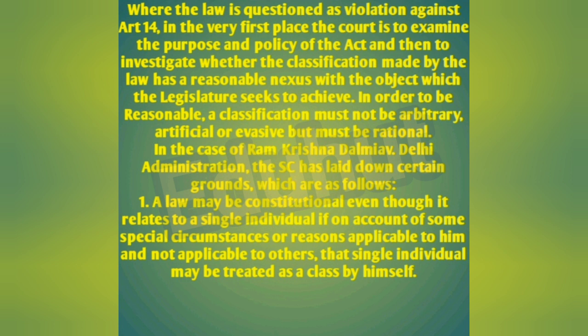Where a law is questioned as a violation of Article 14, in the very first place, the court has to examine the purpose and the policy of the Act and then to investigate whether the classification made by the law has a reasonable nexus with the object which the legislature seeks to achieve. In order to be reasonable, a classification must not be arbitrary, artificial or evasive, but it must be rational. In the case of Ramakrishna Dalmia, the Supreme Court has laid down certain grounds which are as follows.